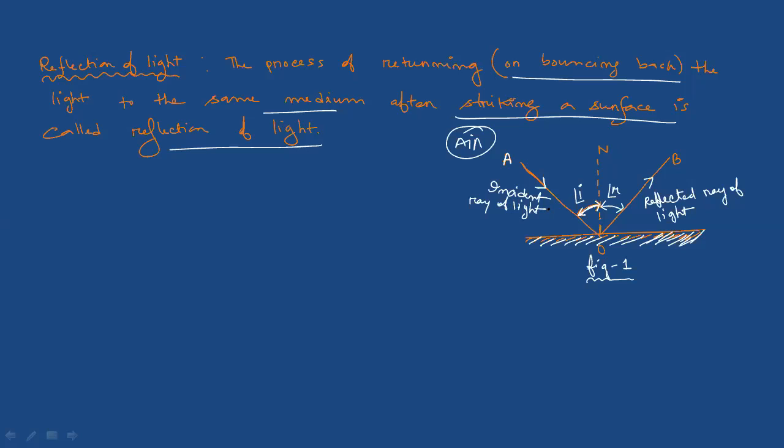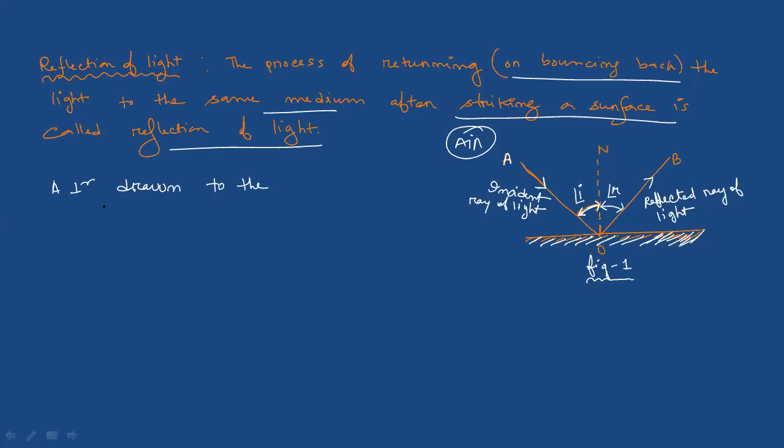Clear, all of you? Okay. So next, a perpendicular drawn to the reflecting surface, that means this one. Now see, this is not a reflecting surface. Why? Because at this surface, the line has reflected. That's why it is not a reflecting surface.